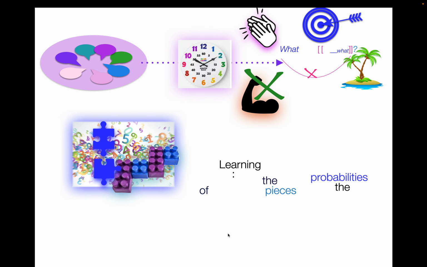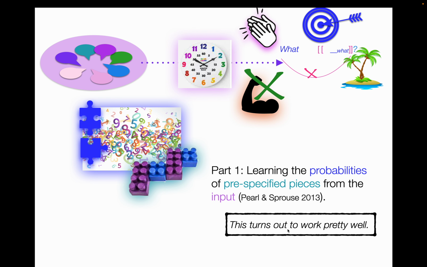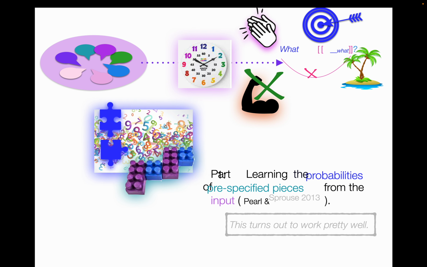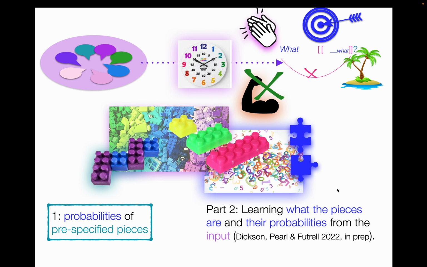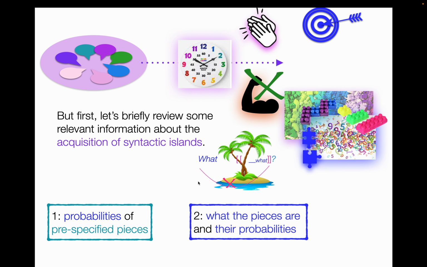That's the idea. And so part one, we're going to talk about learning the probabilities of pre-specified pieces from the input, which was explored in a 2013 paper that I wrote with John Sprouse. This turns out to work pretty well, as we'll see. And in part two, we'll explore what happens when not only are you learning the probabilities of pieces, but you're actually learning what the pieces themselves are from the input. And this is a more recent investigation, and this turns out to work even better, which is very fun. So that's what we're going to be talking about today. And first, what we're going to do is briefly review some relevant information about the acquisition of syntactic islands.